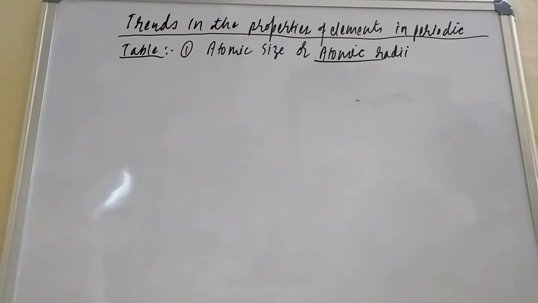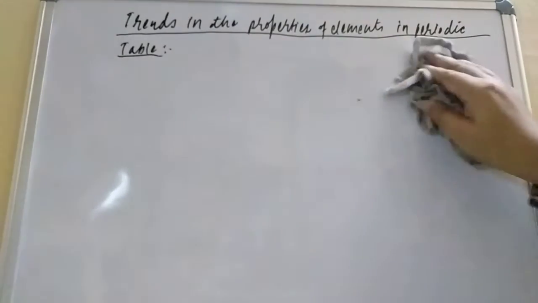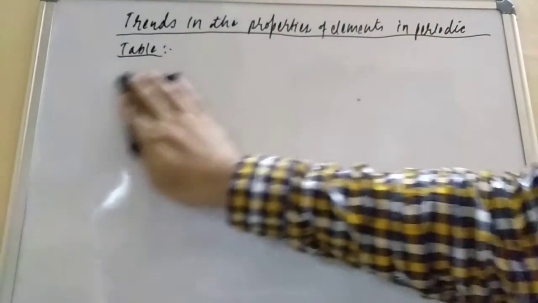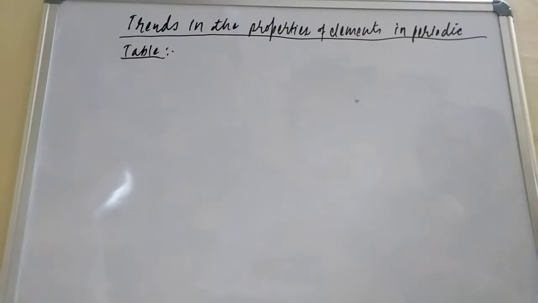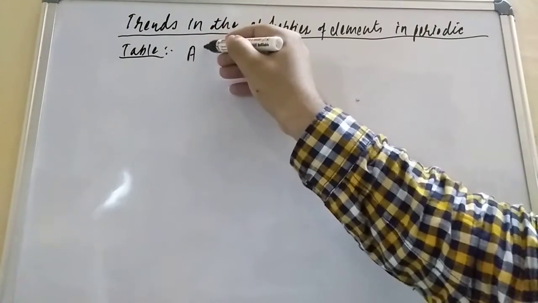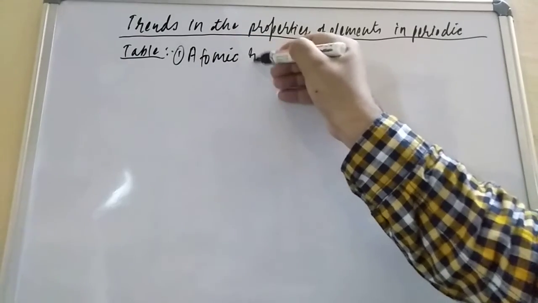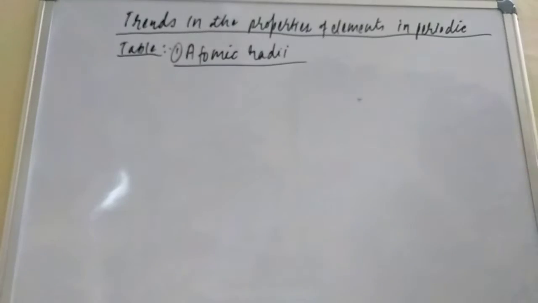So in this very first heading, we will take the atomic radii. First of all, we will try to understand the meaning of atomic radii, then the types of atomic radii, and finally we will study the variation in the group and period. So the first heading I am selecting is atomic radii. Let us understand what is atomic radii.